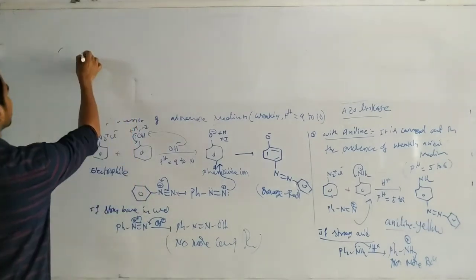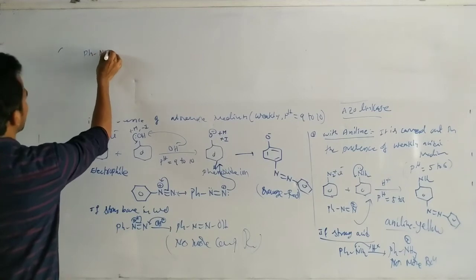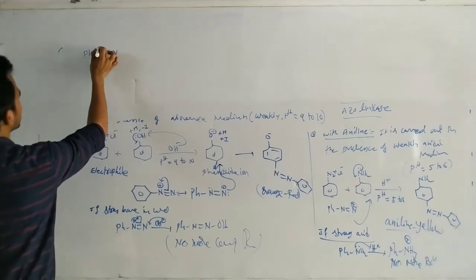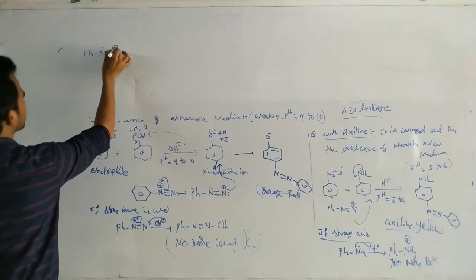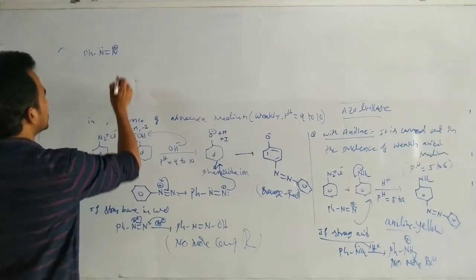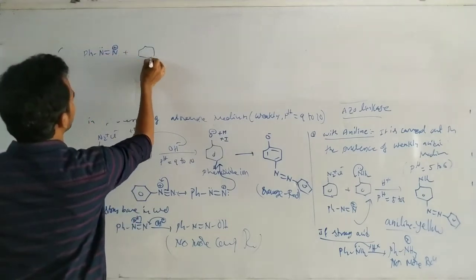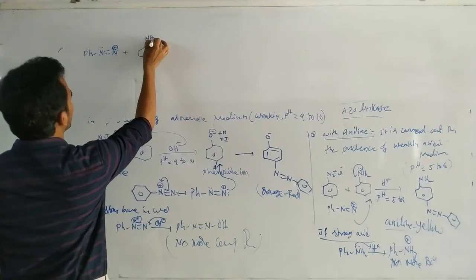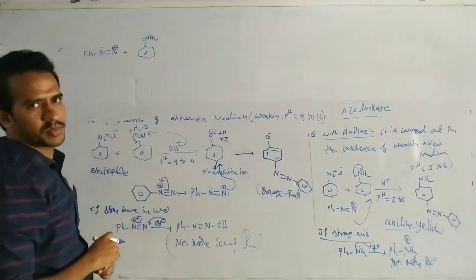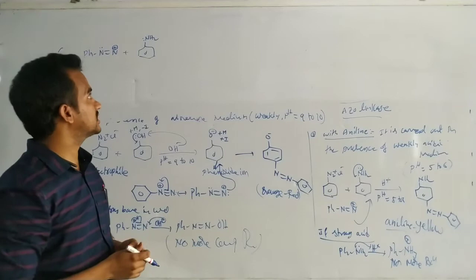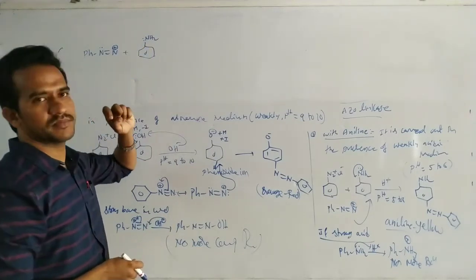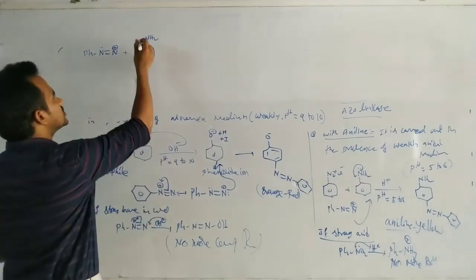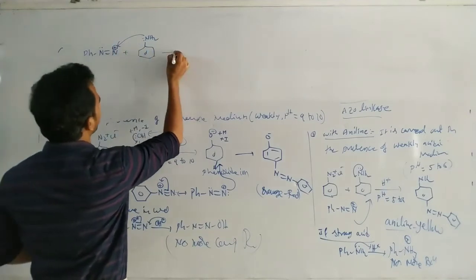Now see this one. Actually PhN=N+, and in aniline NH2 has a lone pair. That means nitrogen has a lone pair of electrons. It is more nucleophilic. So this nucleophile attacks on this one.